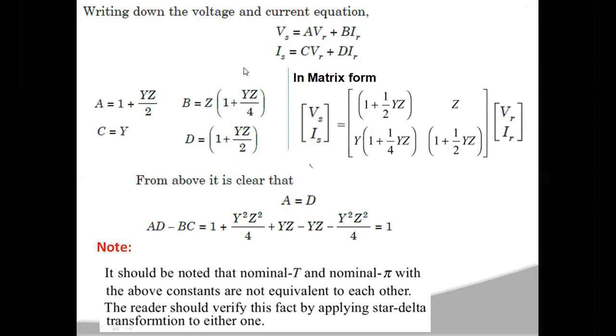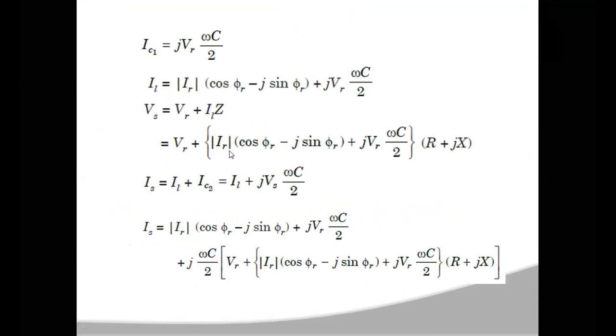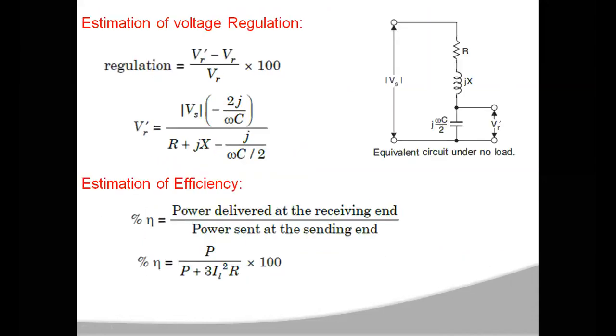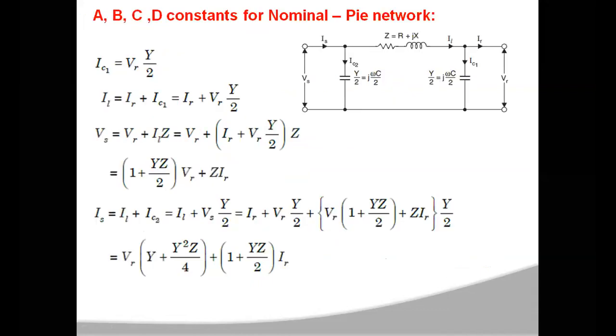Okay, so the previous equations that we derived here were developed by using normal network equations, that is, by using KVL and network equations, and you calculated the voltage regulation and efficiency. Now, in terms of ABCD parameters, from here onwards you have to write.